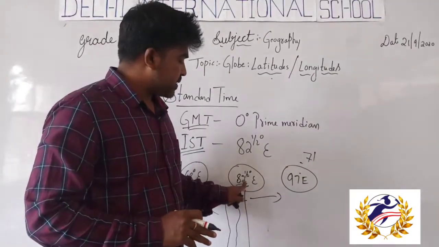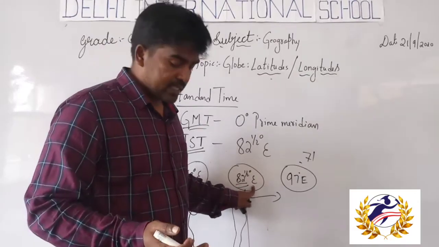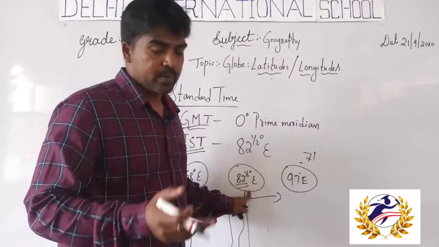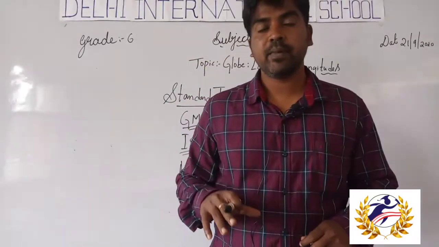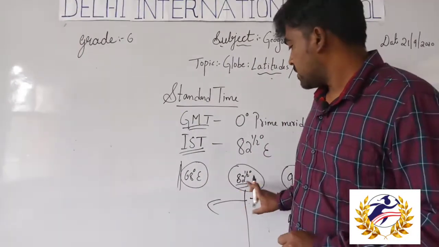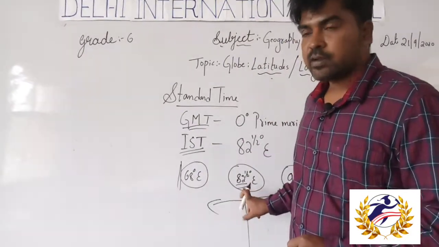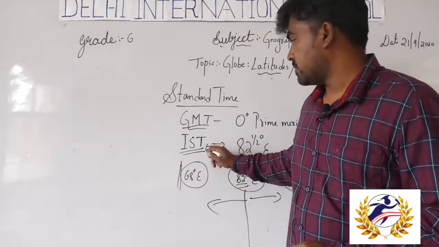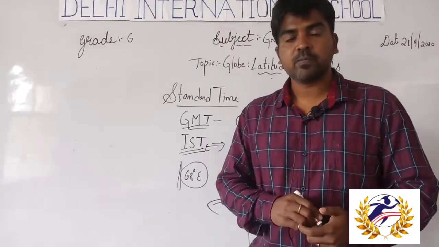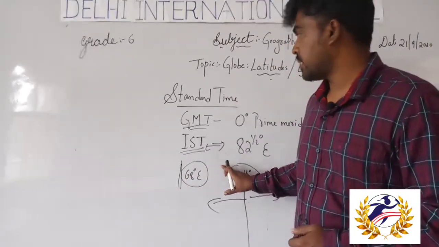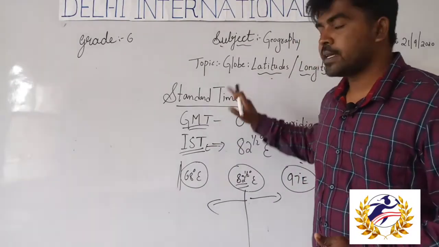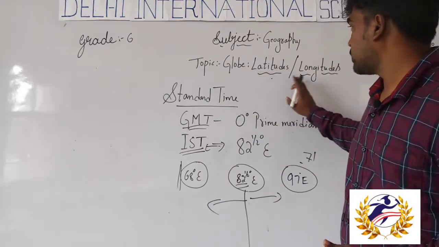So we take the 82.5 degree east longitude for the time zone. This is our time zone to maintain uniformity of the time system and for time management across the entire country of India. We call it IST, Indian Standard Time. Just read the lesson and you will come to know. So this is about the standard time of India, and I think this is enough for this lesson on the globe, latitudes and longitudes.